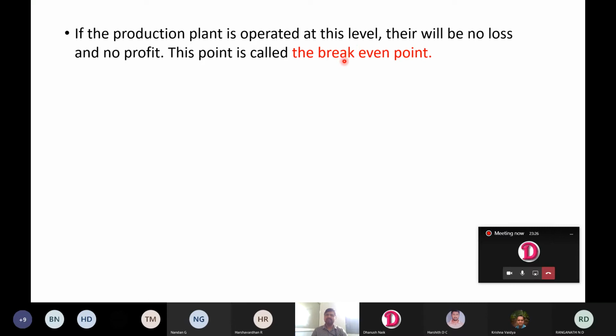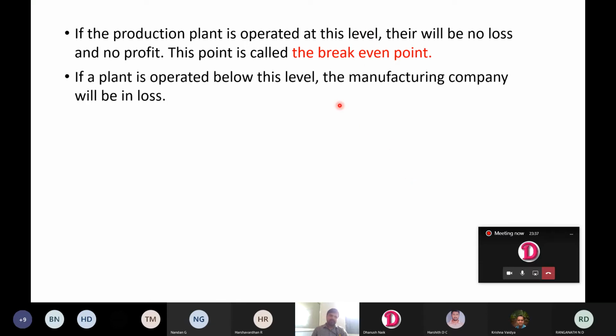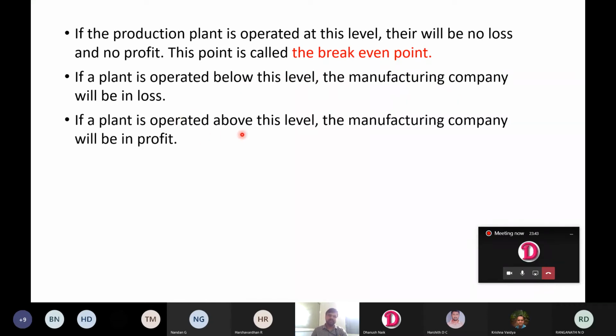Break even point is the production level or production volume at which a company will be in no loss and no profit. If a plant is operated below this level, the manufacturing company will be in loss. If a plant is operated above this level, the manufacturing company will be in profit.